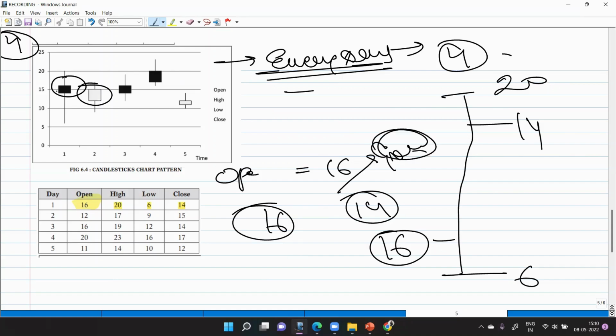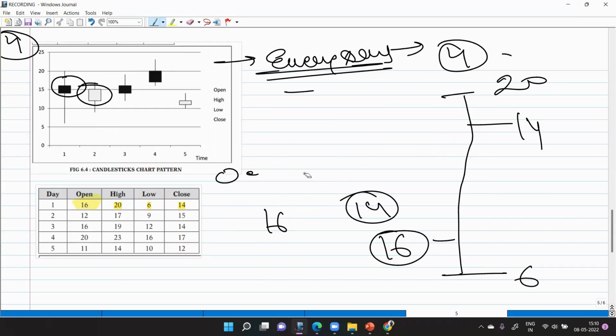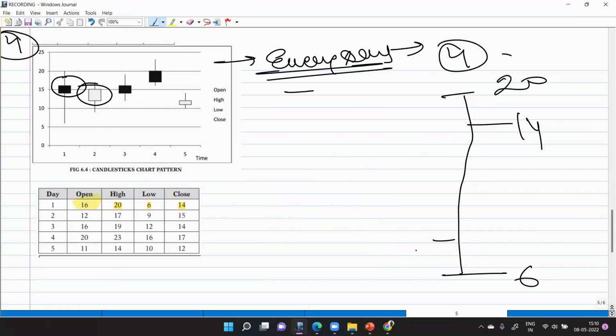ठीक है, तो आप क्या कर दोगे इसे? Black. Now how will you remember it? कि ये मुझे black कब करना है and white कब रखना है? See, whenever there is loss, remember black clouds.